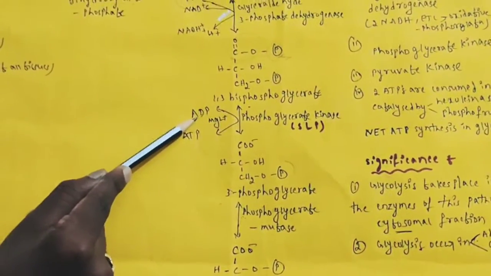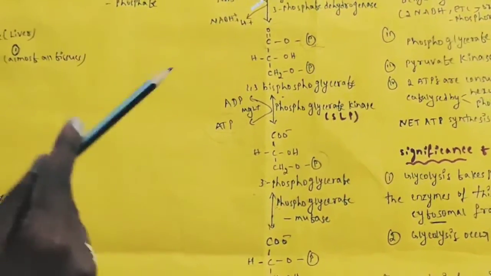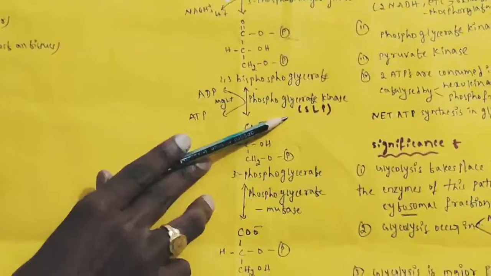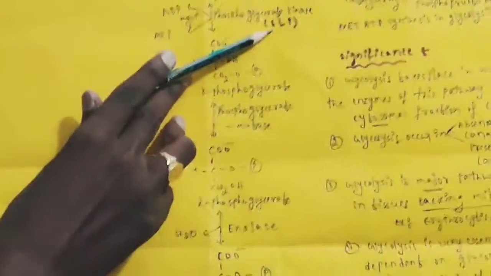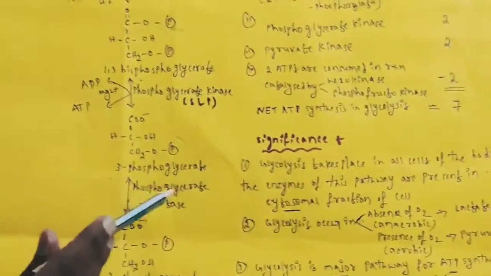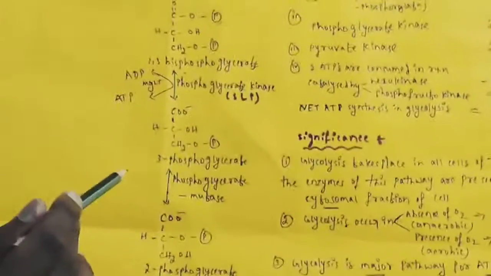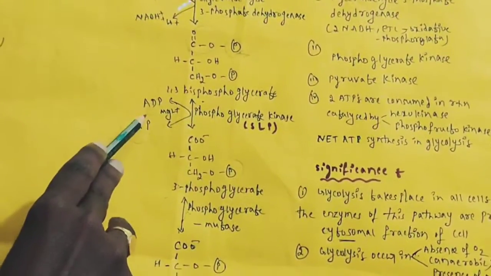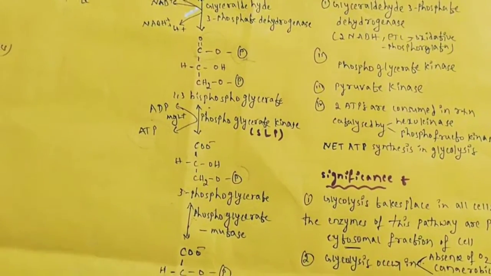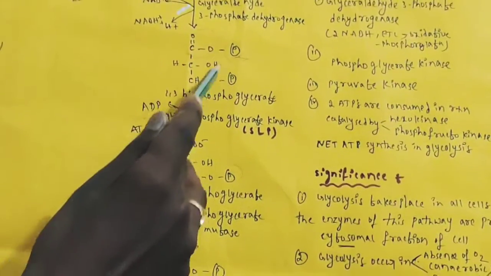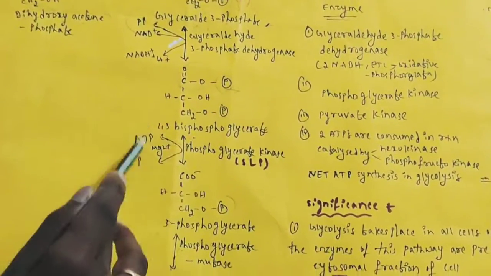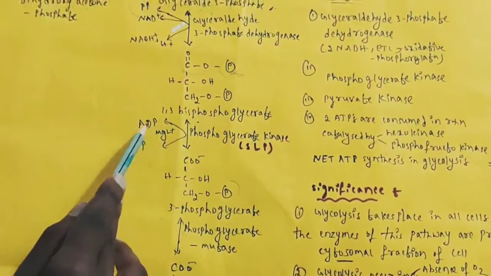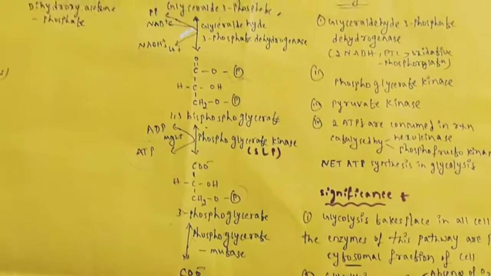After the phosphate is added to ADP, what will happen? ATP will be produced. Here this ADP gains the phosphate from the substrate. So this is known as substrate level phosphorylation, SLP. Substrate level phosphorylation means the phosphate present on the substrate is added to ADP, finally leading to formation of ATP. Here the substrate gives phosphate to ADP, leading to formation of ATP. That is known as substrate level phosphorylation.